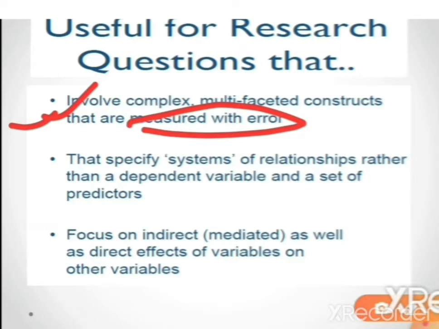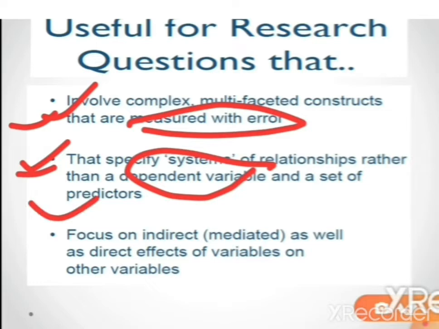The other kind of research question that SEM deals with is a system of relationships rather than one dependent variable and a set of independent or predictor variables, like we deal with in regression models or other multivariate analysis techniques.